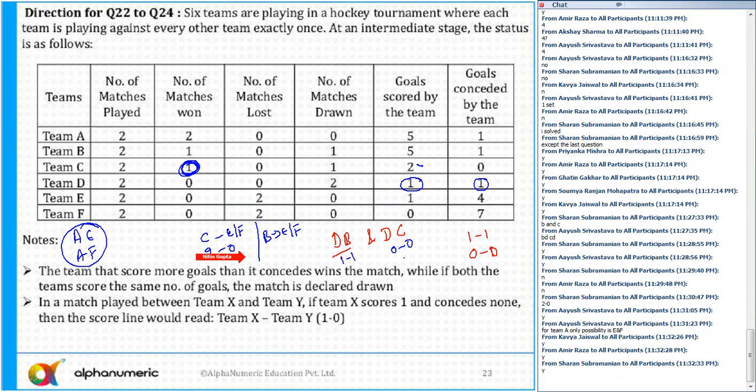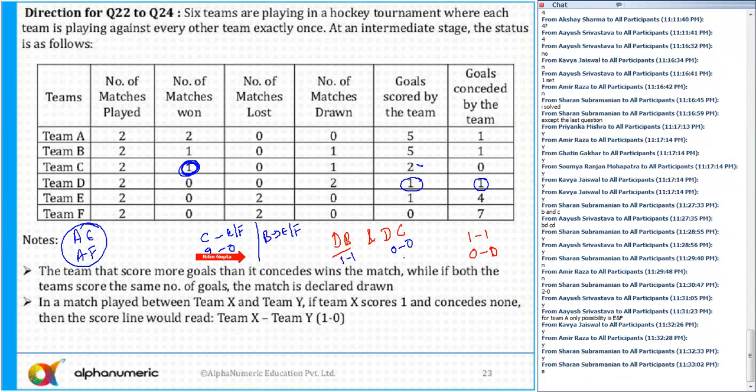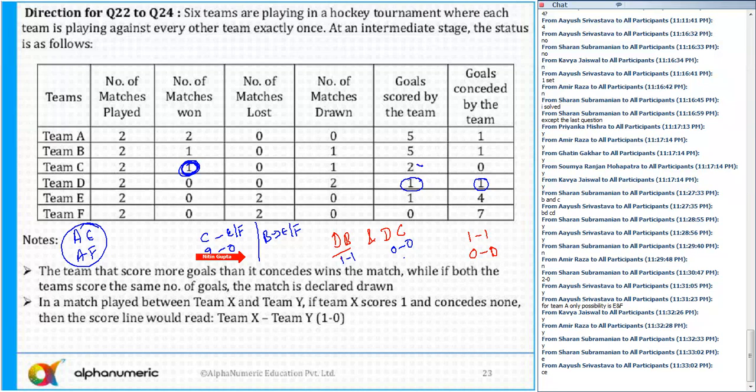E or F. Now, C and E. Okay, Ayush is saying and Saran is also saying C and E.